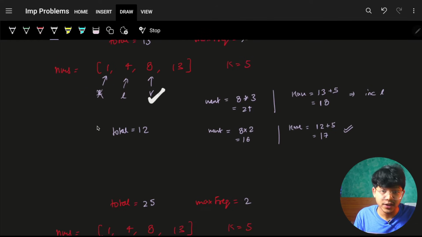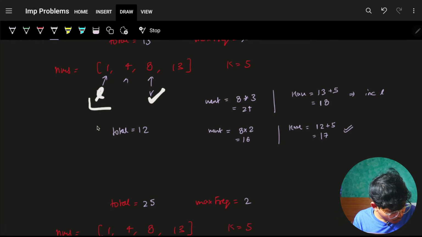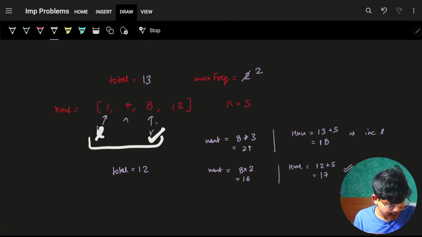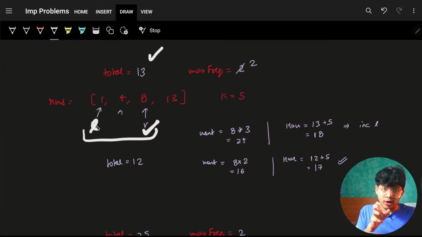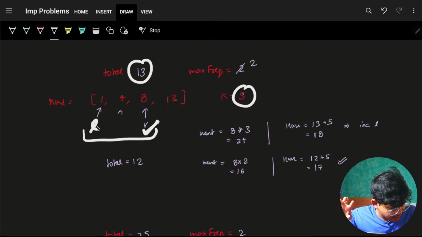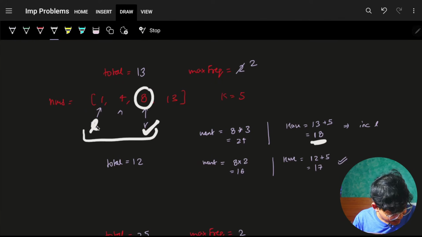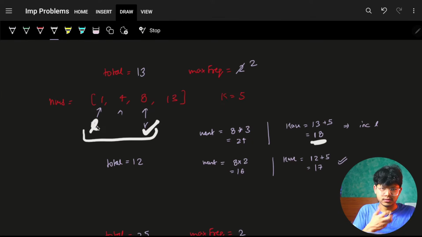Again, move ahead with your R. Earlier the L was here itself. Now, as you move your R, please add 8 to your existing total, which was 5. Add 8, get a 13. Now you have a 13 for sure. You have this length. So what you have right now is 13 plus 5, you have an 18. What you want is 8 into this length, which is 3, because 8 plus 8 plus 8. You want 8 into 3, it is actually 24.